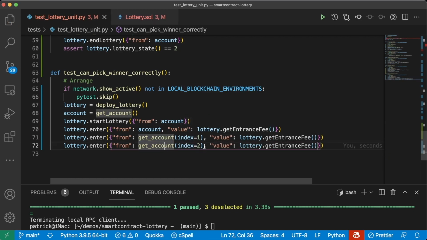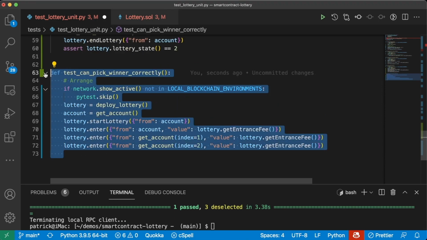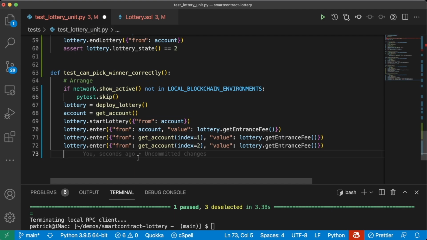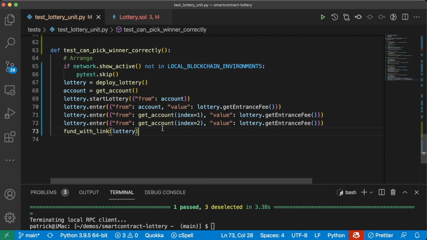These are going to be different accounts here because we're going to use a different index, because we want to just test for multiple different people here. This unit test is getting drastically close to being an integration test, but as I said, we're being a little bit loose with the definitions here. Now we're going to want to fund it with link, so we can just go ahead and copy this line here, fund with link lottery.